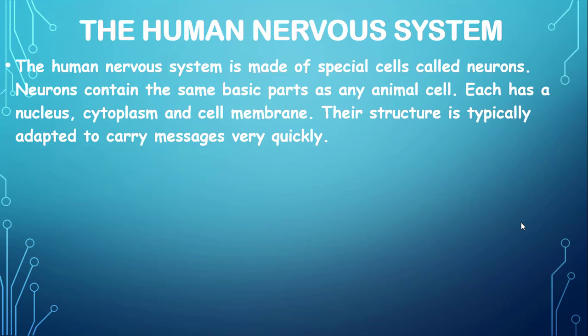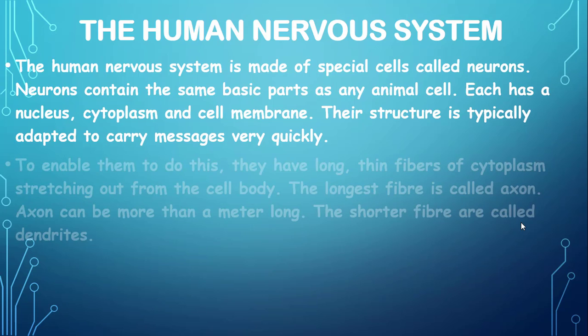Their structure is typically adapted to carry messages very quickly. So it means that the nervous system of the human is composed of neurons. We studied different types of neurons. Now let's see a little bit more.